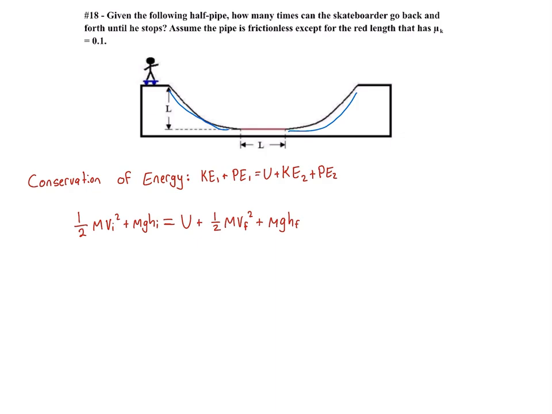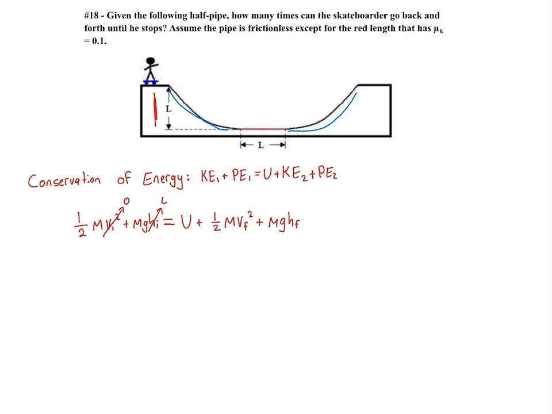First, looking at our initial velocity, our skateboarder is going to be initially stationary as he drops into the pipe. So he'll have no component of initial velocity, and so we can set that equal to 0. The initial height is going to be equal to that length L, as we see right here, and so we can substitute that h_i as an L. We'll come back to the U in a little bit.